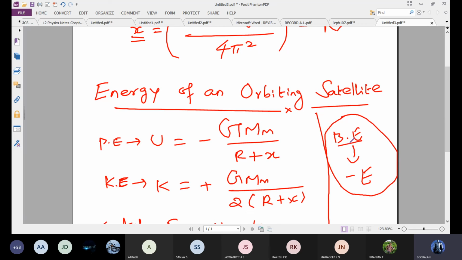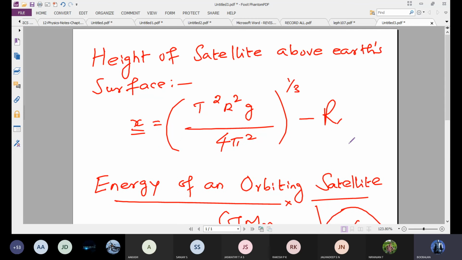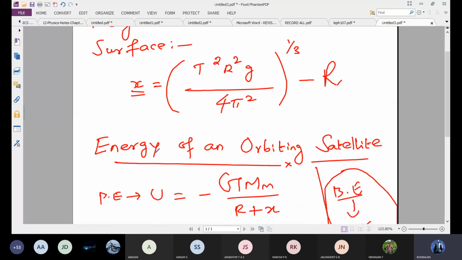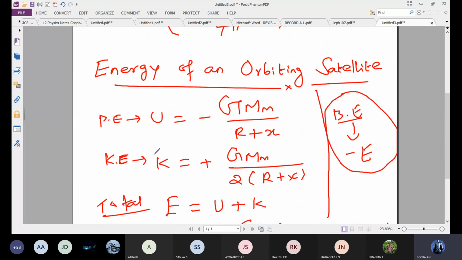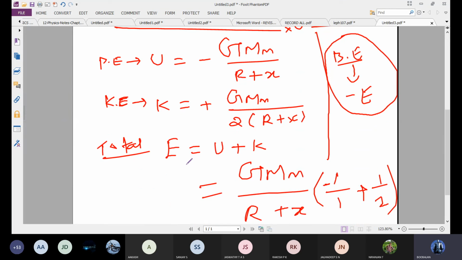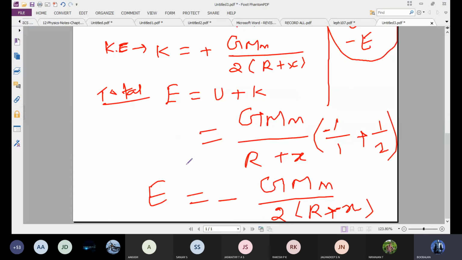So in today's class we discussed satellites, GSLV satellite, PSLV satellite, the height of the satellite above the Earth's surface, energy of the satellite, potential energy, kinetic energy, and after that binding energy.